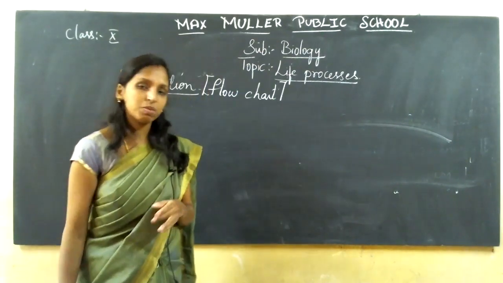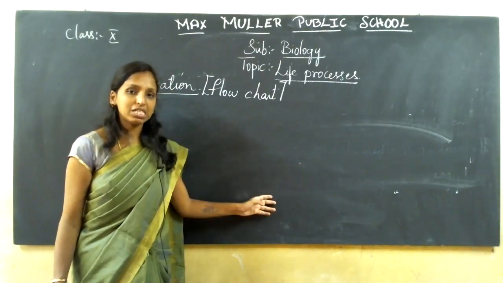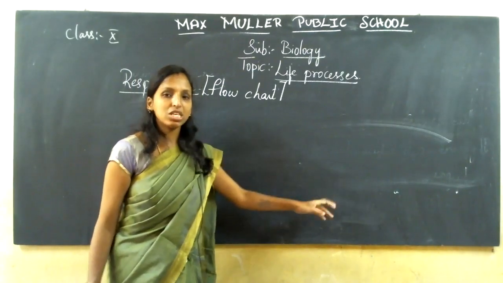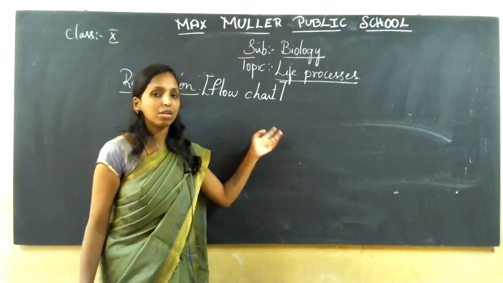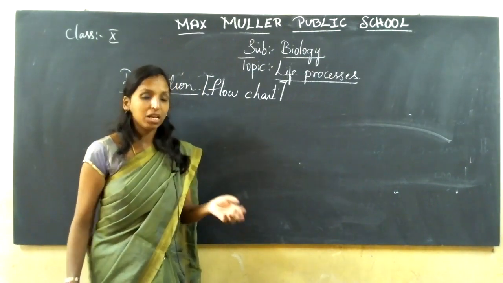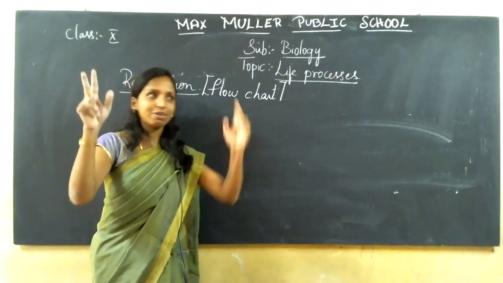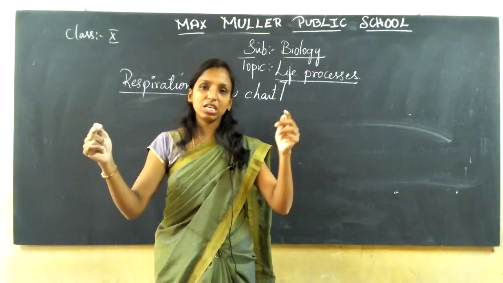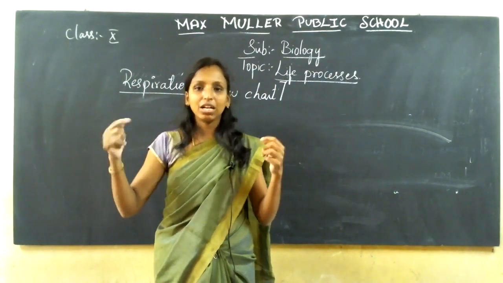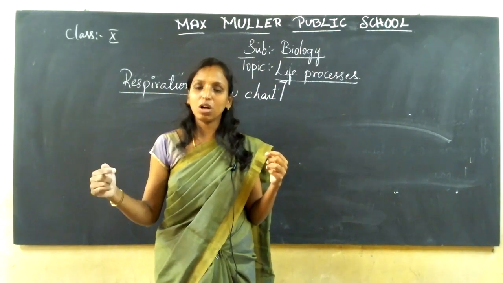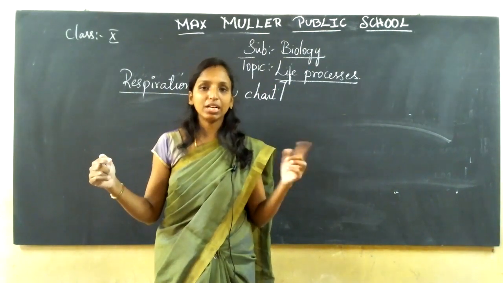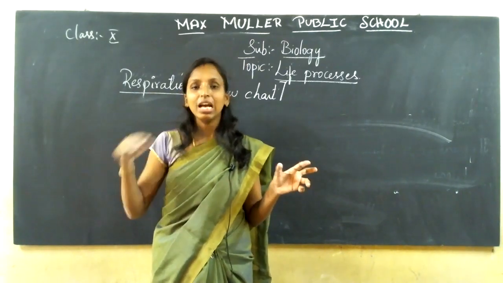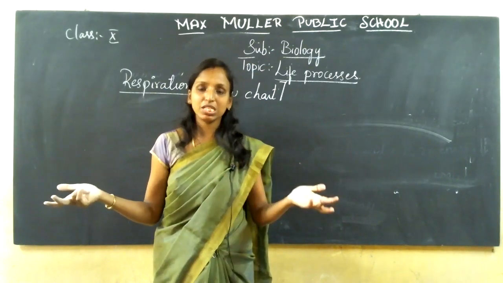Anaerobic respiration takes place with the absence of oxygen, in yeast cells. The products obtained will be ethanol, water and energy, and the energy is comparatively less than in aerobic respiration. So this is what is explained. If you write the difference between aerobic and anaerobic respiration: with the presence of oxygen, the absence of oxygen; an enormous amount of energy released, energy comparatively less; the products obtained here are carbon dioxide and water, and here ethanol and carbon dioxide and water. It takes place in mitochondria, and this takes place in yeast cells.